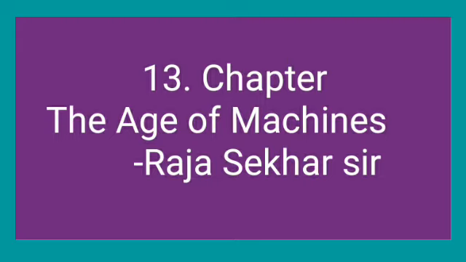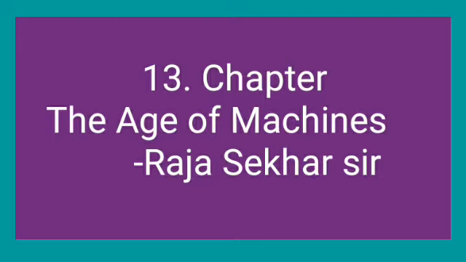Eighth chapter, grasslands of the temperate zone. Ninth chapter, transport. Tenth chapter, communication. Eleventh chapter, recording and communicating knowledge. And twelfth chapter, living longer and healthier lives. These 12 chapters I have already explained.